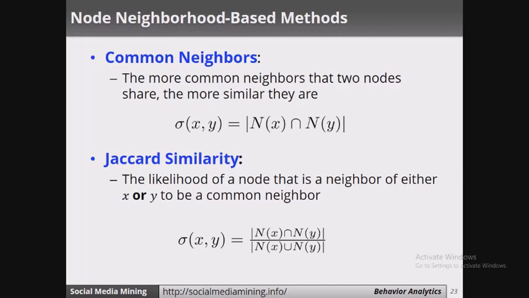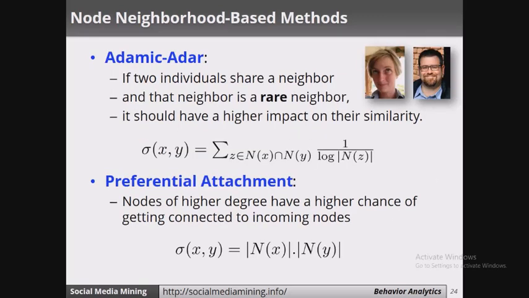So this will give us the common neighbors. Then we have Jaccard similarity. What does it say? It is the likelihood of a node that is a neighbor of either x or y to be a common neighbor. So we are trying to find who is a friend of either x or y to find the common neighbor. Sigma(x, y) is equal to N(x) intersection N(y), which gives us the common friends between x and y, divided by all the friends of x and y.